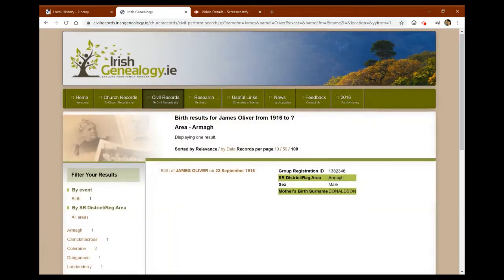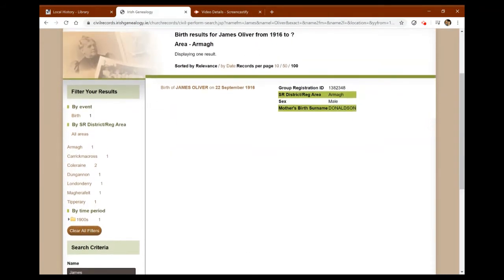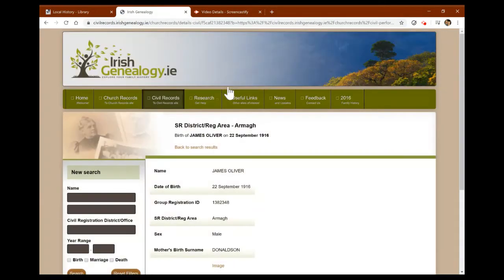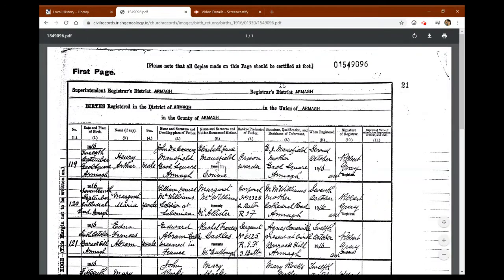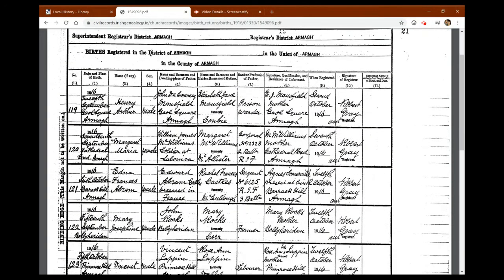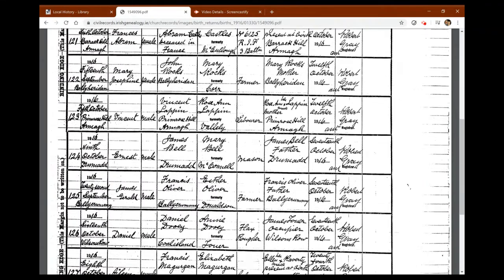That was Armagh. So you can see if you haven't selected the area in the initial search, you can filter your results down the side here as well. So if I go in here to view, you can see this is great because it gives the mother's surname. But if we click into image here, it will actually give us a copy of the registration. So if we scroll down here, we should hopefully, yeah, and there he is.